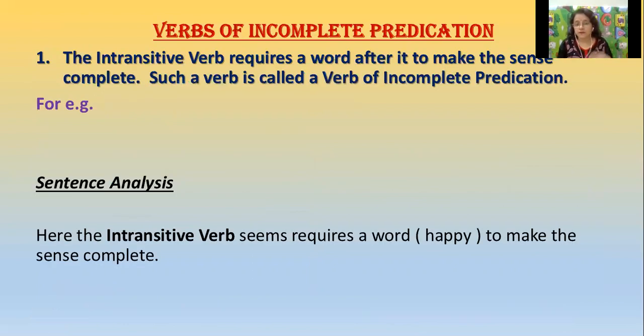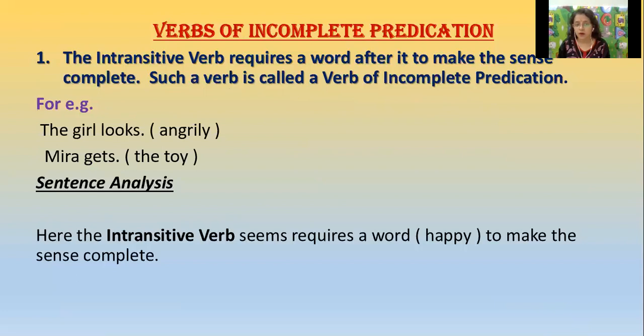Now, why did I deal with these terms? Because it will be very easy for you to understand verbs of incomplete predication. So here we go again. First point: an intransitive verb requires a word after it to make the sense complete. Such a verb is called a verb of incomplete predication. For example, the girl looks what? Mira gets what? Well, the girl looks angrily. Mira gets the toy. Let's analyze some sentences.